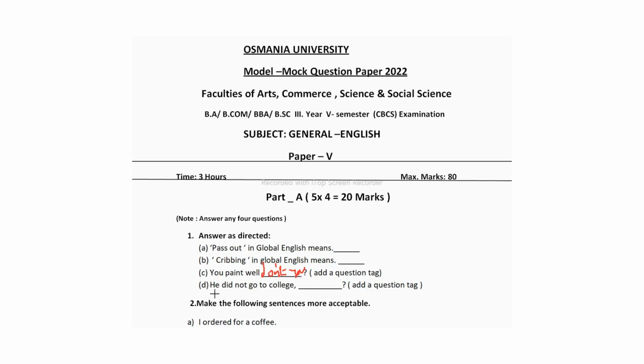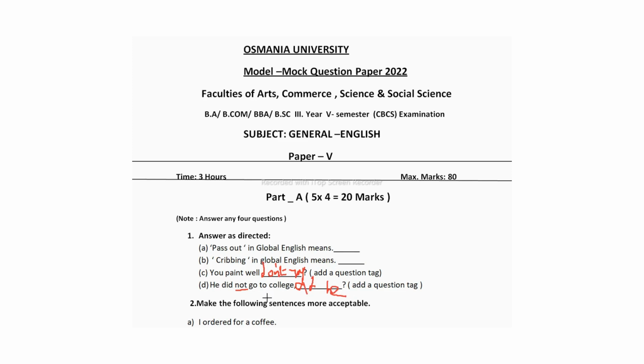Here, he did not go to college is in negative form because not is used. So you have to add a positive question tag. The answer is, did he.